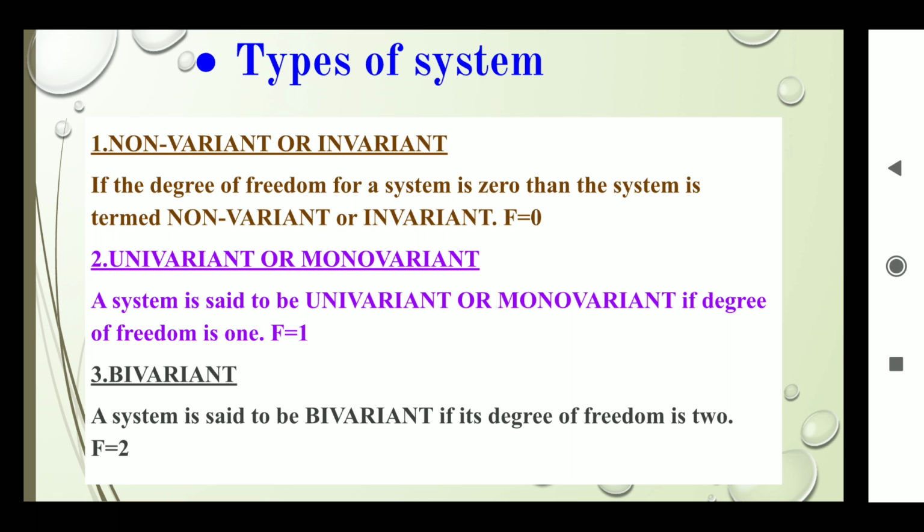Second, univariant, also known as monovariant. The system is said to be univariant or monovariant if the degree of freedom is 1, f is equal to 1. Last, bivariant. A system is said to be bivariant if its degree of freedom is 2, means f is equal to 2.